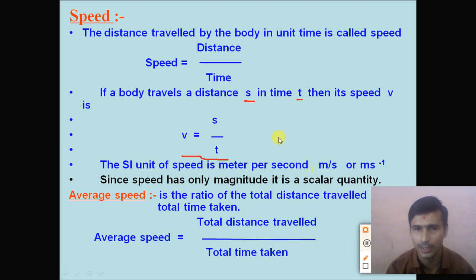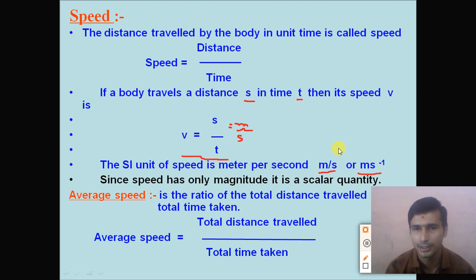How do we obtain it? The distance is measured in meters, whereas the time is measured in seconds, right? We can write it like this: meter divided by second, or m s minus 1.